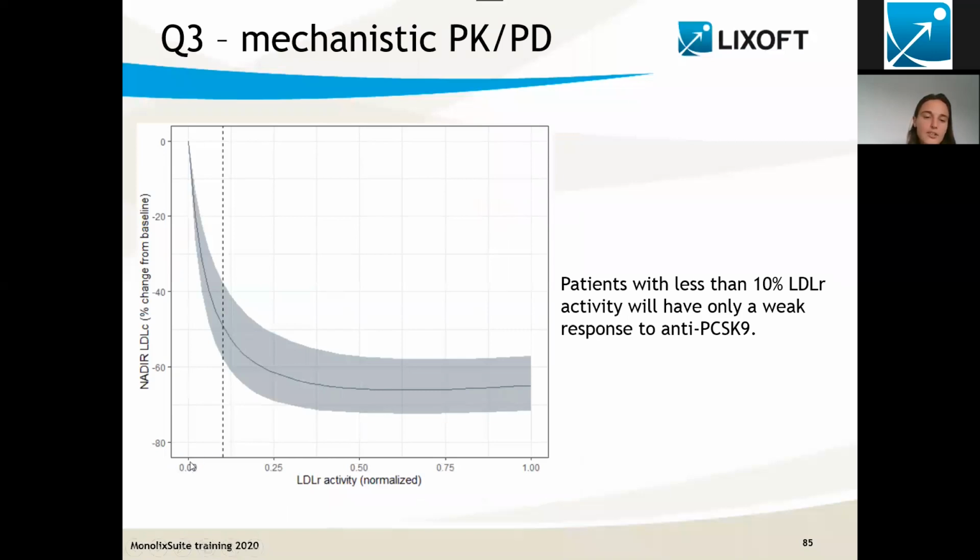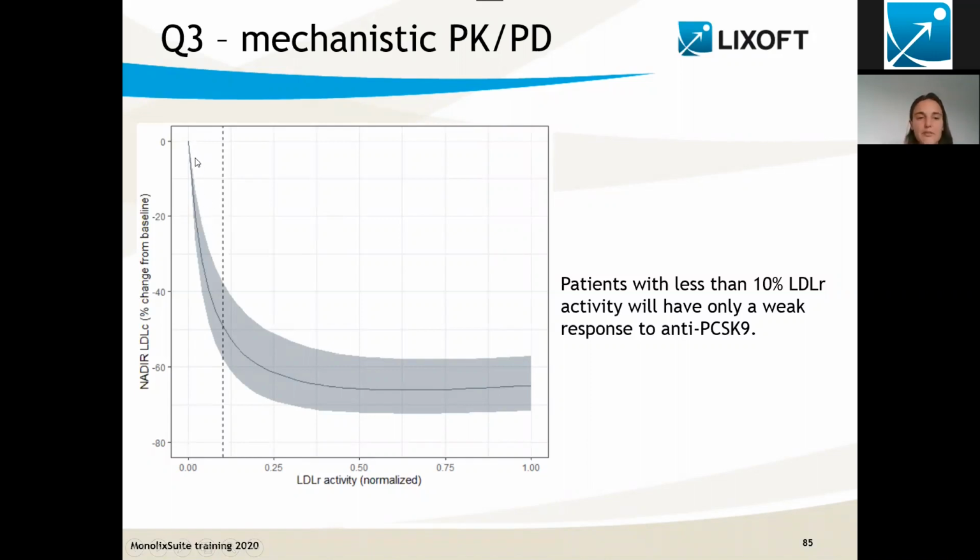And the plot looks like this. Here on the x-axis, we have the LDLR activity normalized to 1. And here on the y-axis, the lowest LDL-C as a percent change from the baseline. And we see that if only a small percentage of LDLR activity is left, we're going to benefit not so much from the anti-PCSK9 therapy.